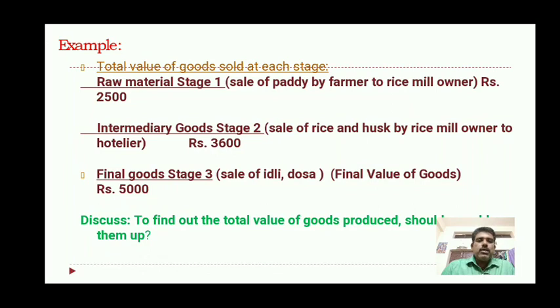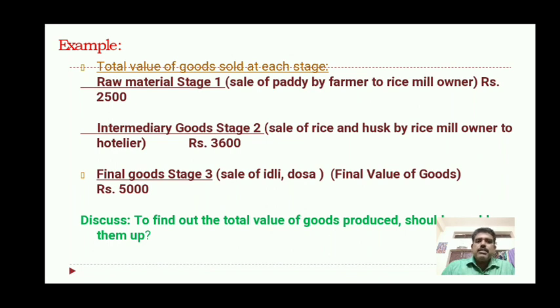What is the total value of the goods sold at each stage? Suppose we take one paddy farmer. He sold his paddy to a rice miller, that is the raw material, stage 1, of rupees 2500.